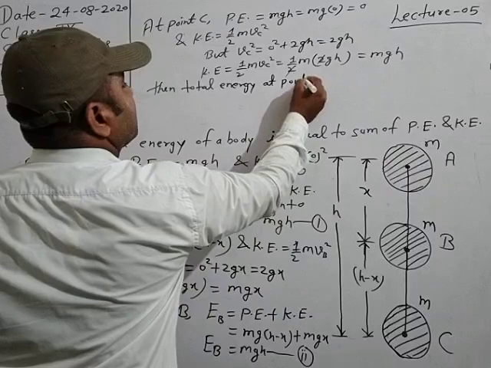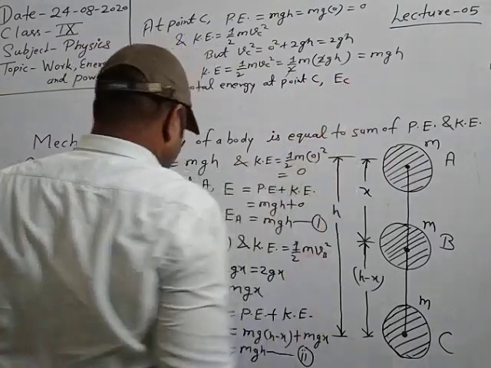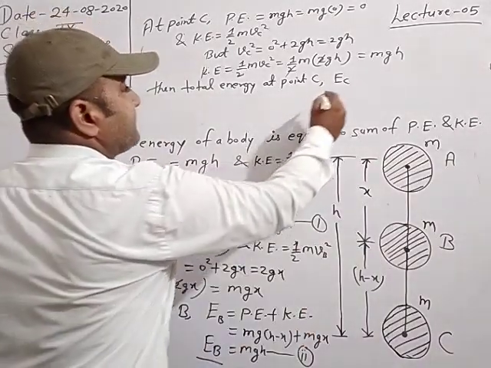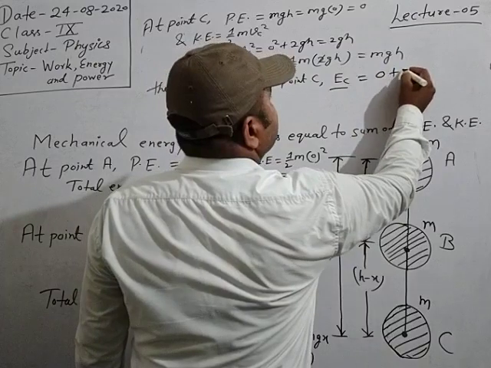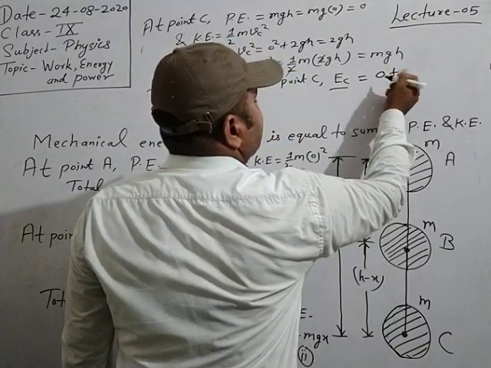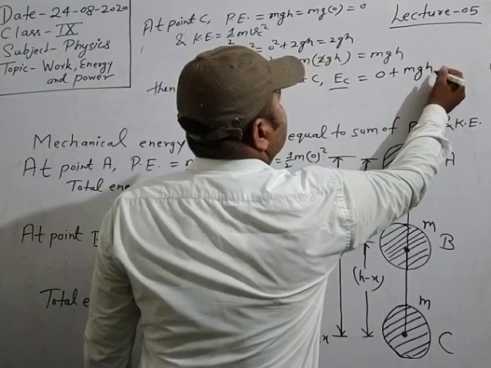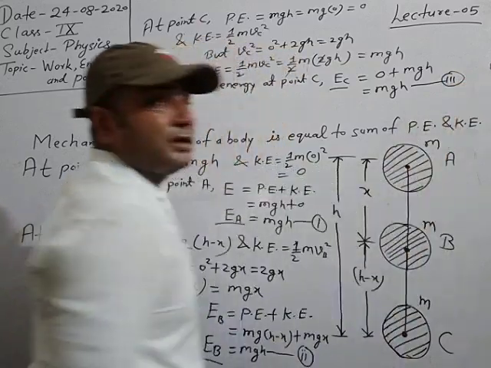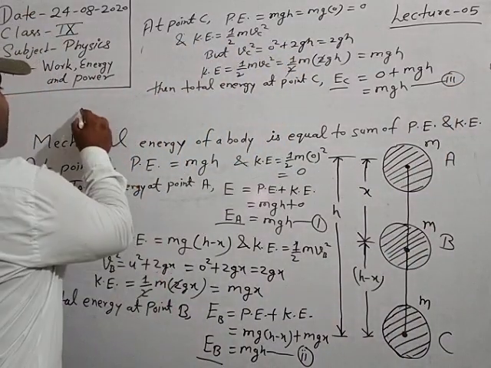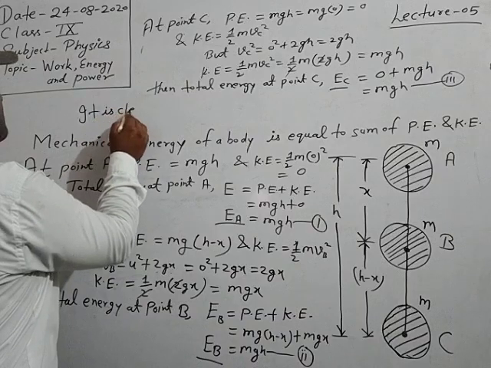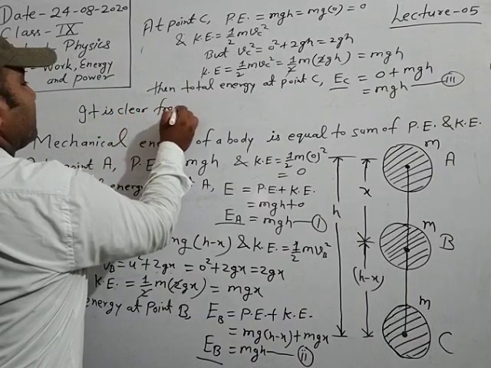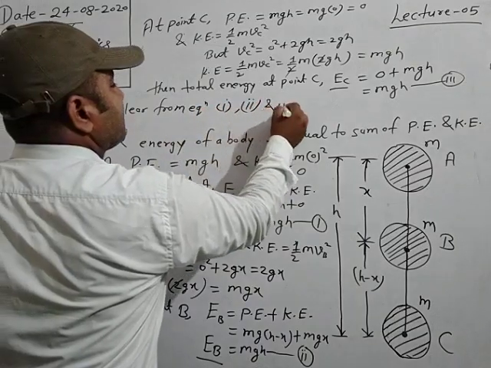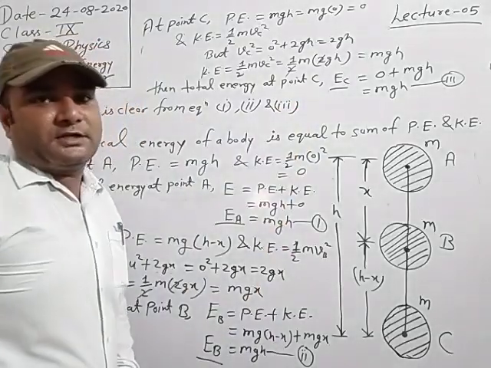Then total energy at point C, that is EC. Here EB, EA calculated, then at last EC is equal to potential energy plus kinetic energy. So 0 plus mgh is equal to mgh. Equation number 3rd. So from equation 1st, 2nd and 3rd, it is clear that the total energy is conserved.